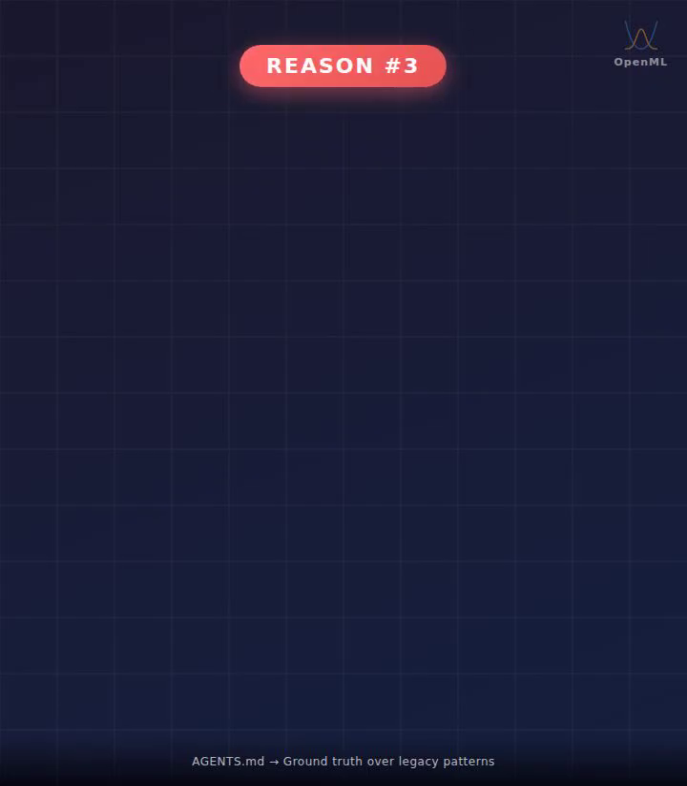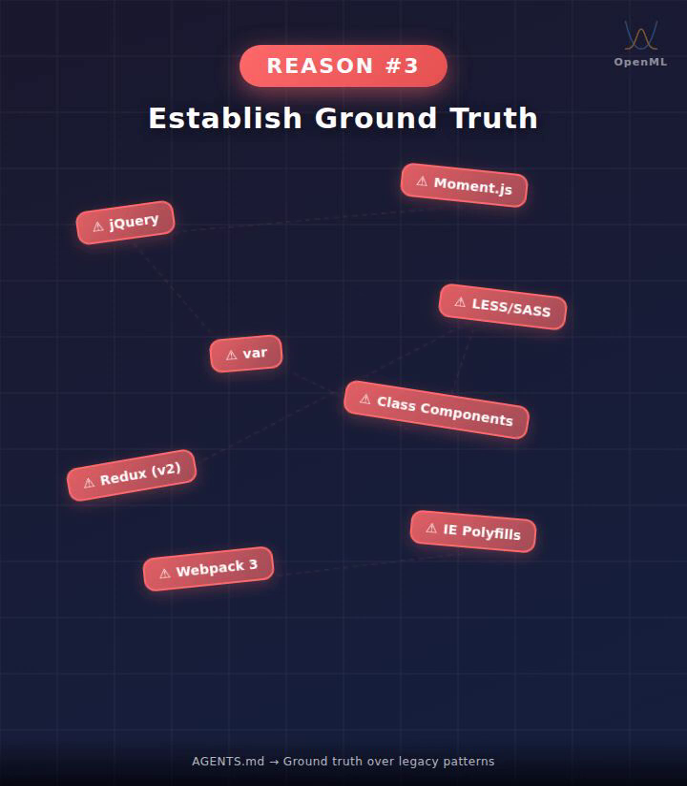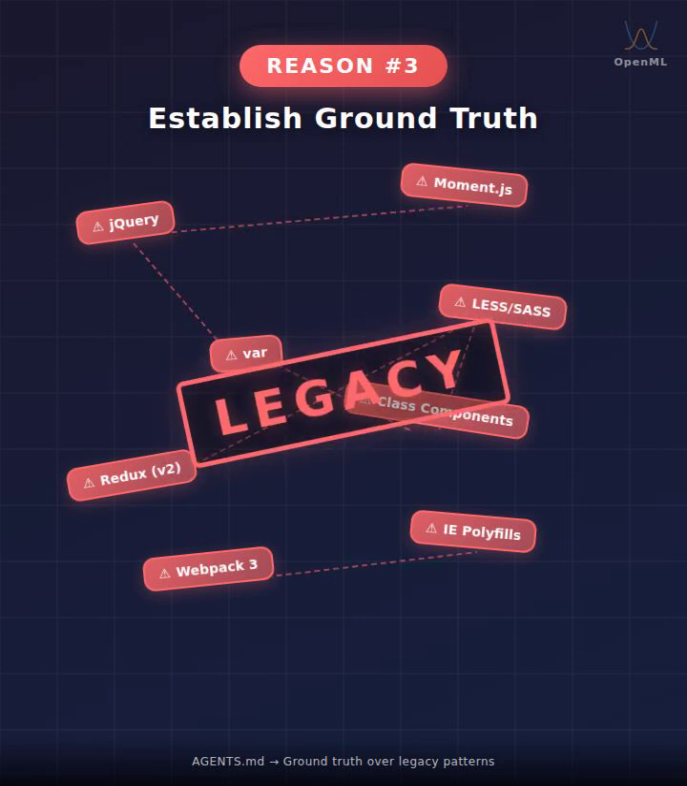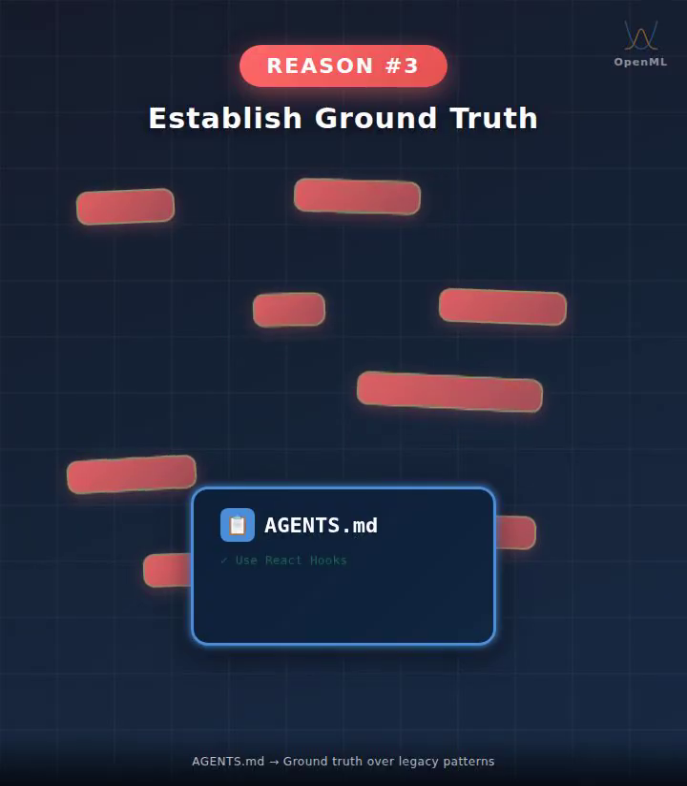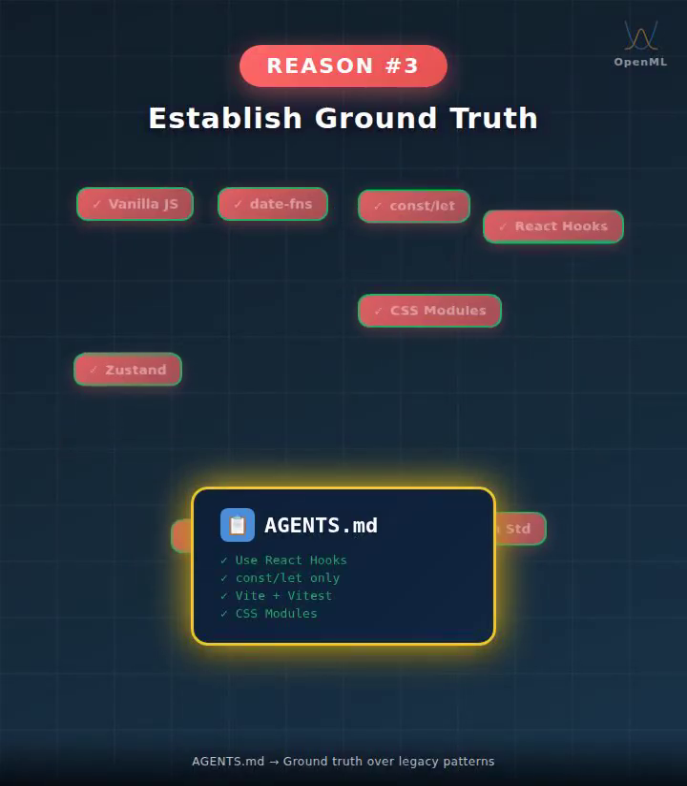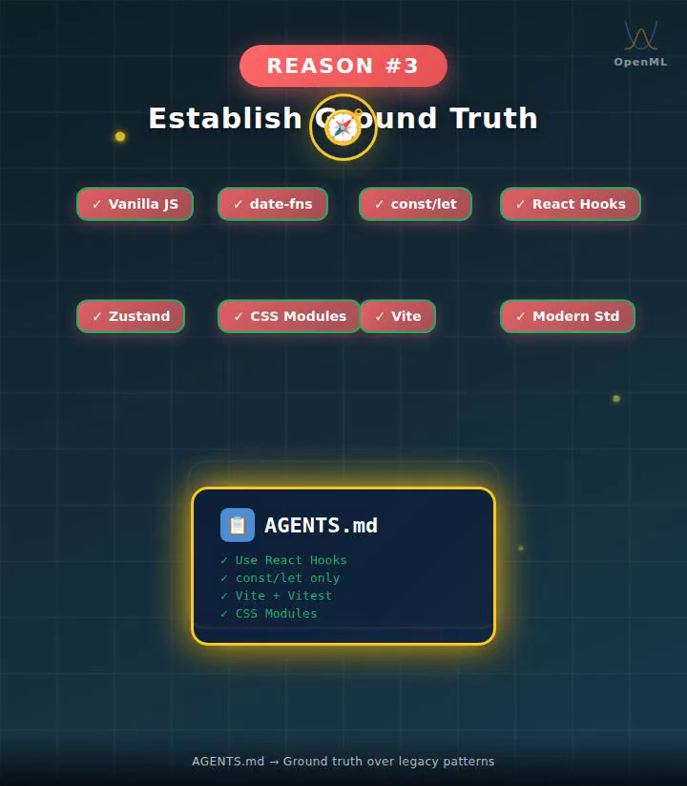This brings us to the third point, establishing ground truth over the current state. In the real world, codebases are messy. They are often in transition, carrying the baggage of legacy libraries we no longer wish to use. If an AI infers the rules from what currently exists, it will simply mimic those bad patterns. We are the ones in control of our project's destiny, and our manifest acts as the absolute desired state. It serves as the true north for how new code must be written, completely ignoring the noise of the past.